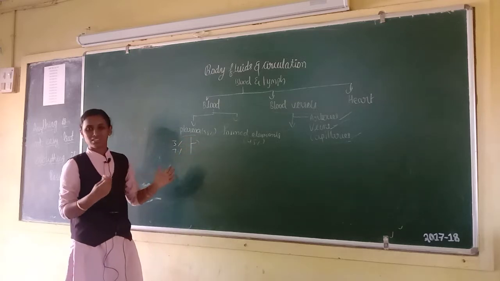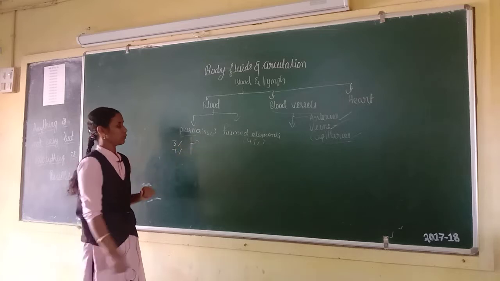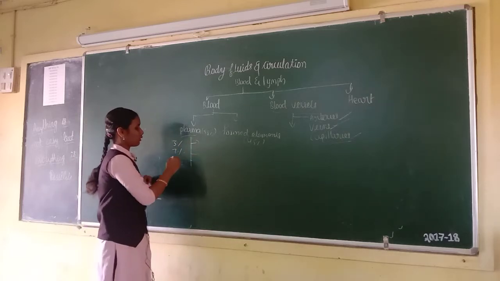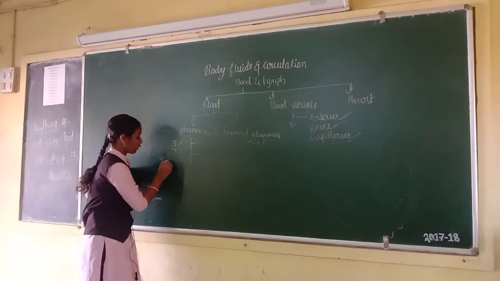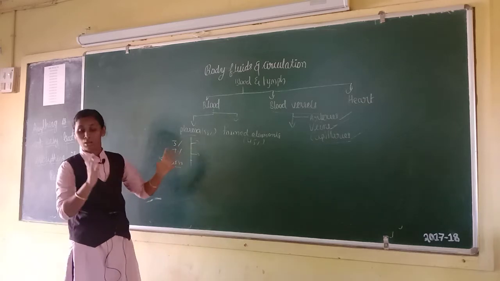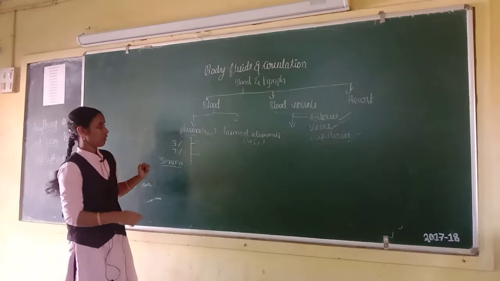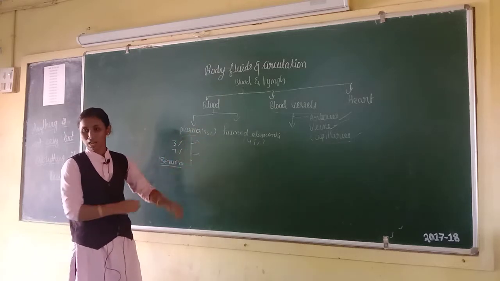Plasma is also slightly alkaline, having a pH of 7.4. And I would like to highlight one point, that is serum. What is serum? Serum means plasma without clotting factors. That is called serum.